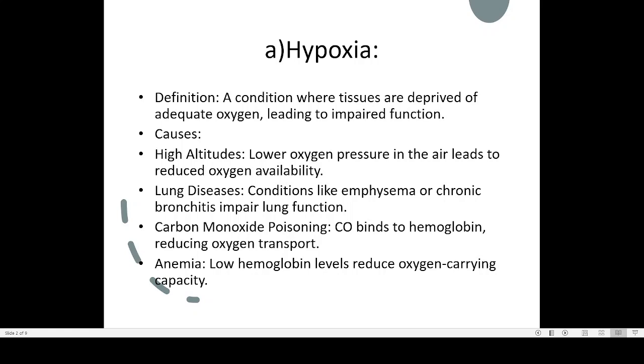And the last one is anemia. Sometimes when you go to the doctor, they will say that you have anemia. It means RBC is low or hemoglobin is low. Hemoglobin is the main pigment that is carrying oxygen. Normally it should be around 12 to 13 milligram per deciliter.